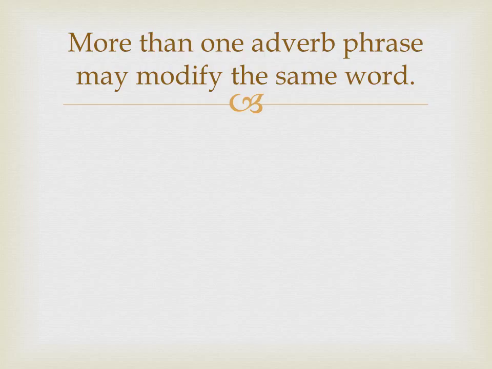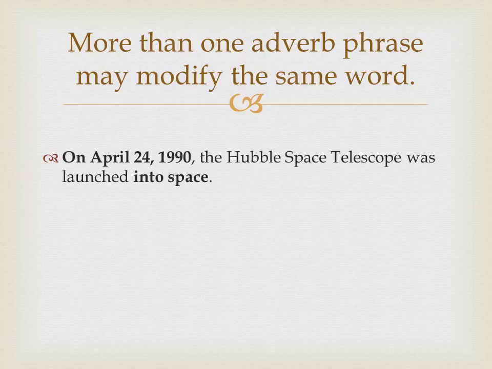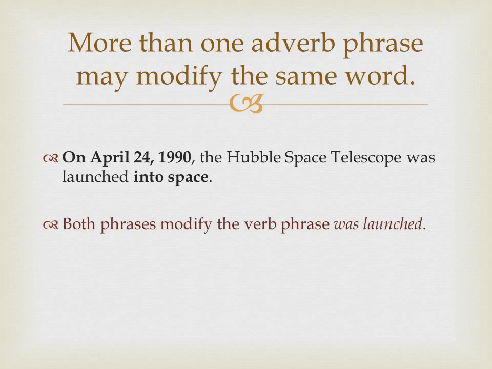Let's look at one more example. On April 24th, 1990, the Hubble telescope was launched into space. Both phrases modify the verb phrase was launched. On April 24th, 1990 tells us when the telescope was launched. Into space tells us where it was launched.